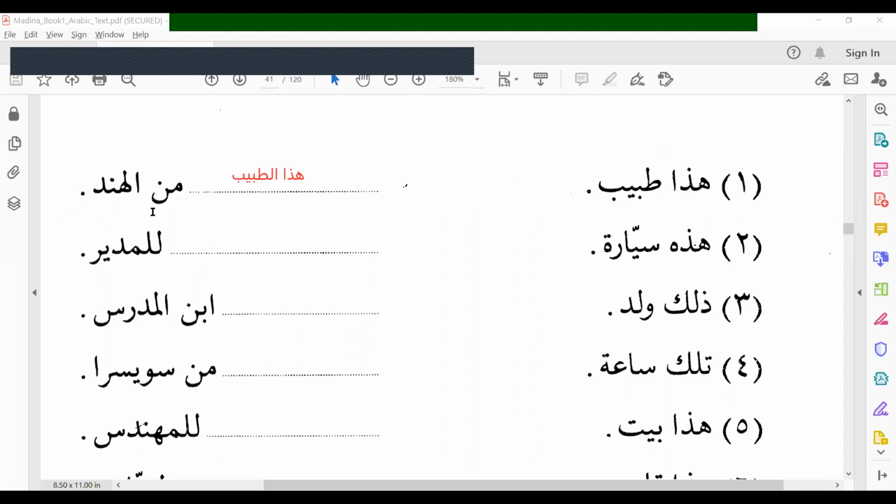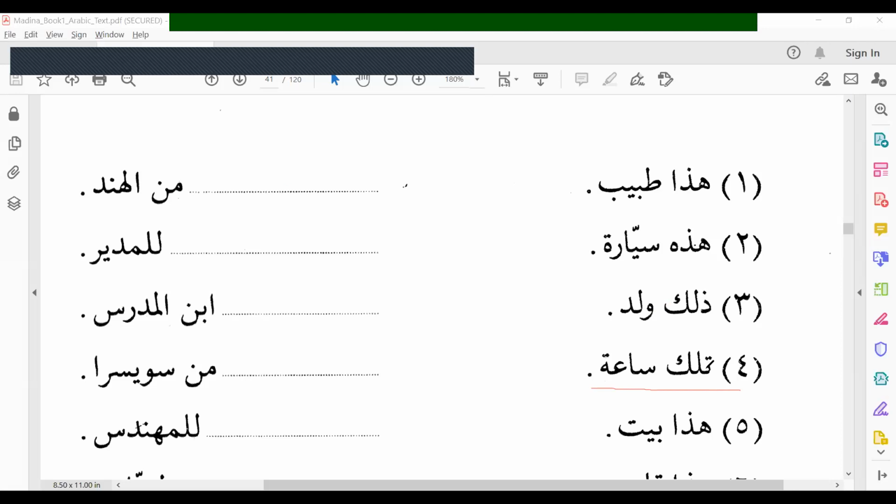Minal Hindi, from India. Hadihi sayyaratu. This is a car. Then, hadihi sayyaratu, this car, you have to bring this as alif ma'rifa. Hadihi sayyaratu lil mudiri. This car belongs to the principal. Dalika waladun. That is a boy. We will make this a khabar. But here, dalikal waladu ibnul mudarrisi. That boy is the teacher's son.